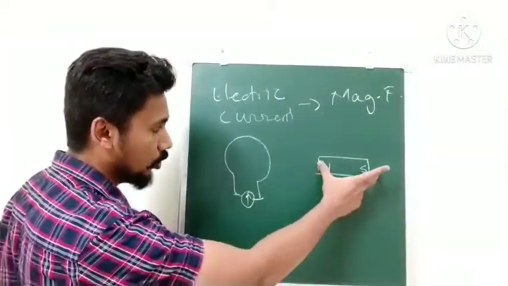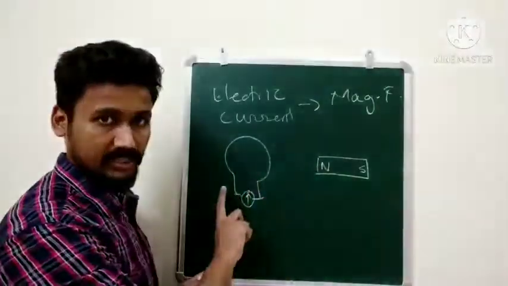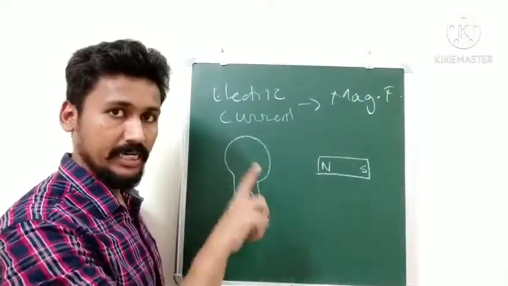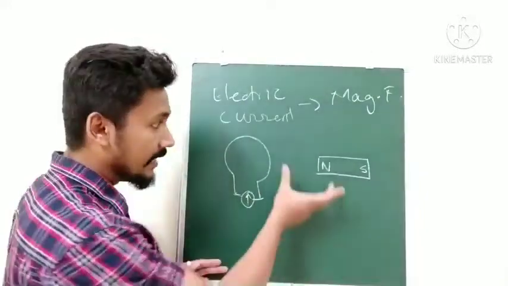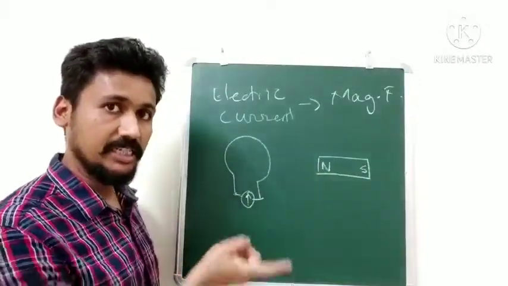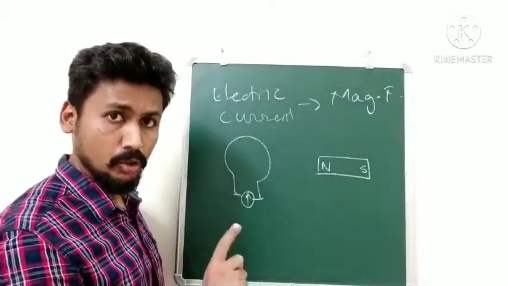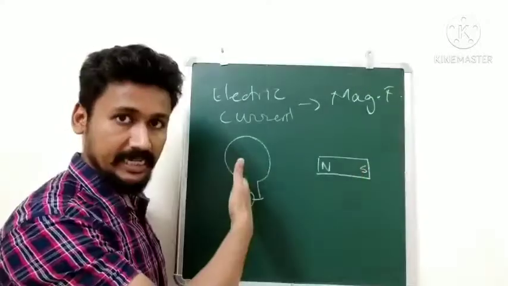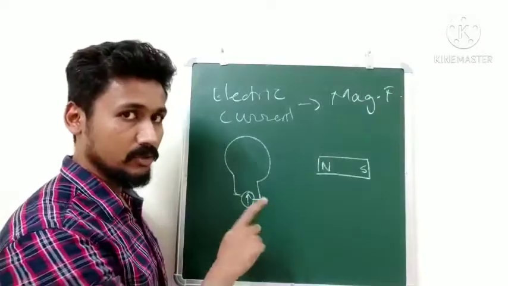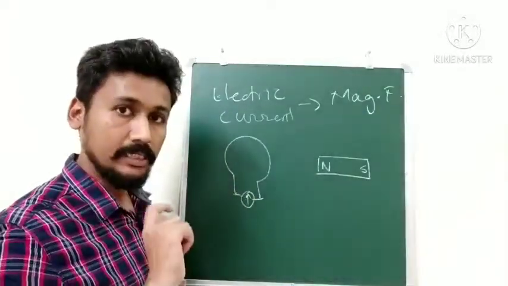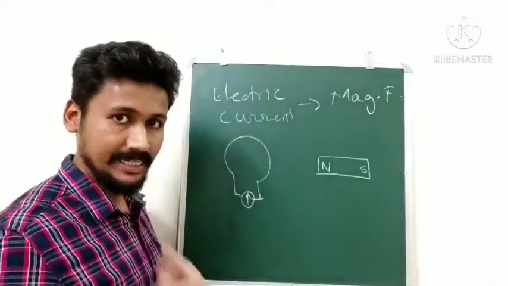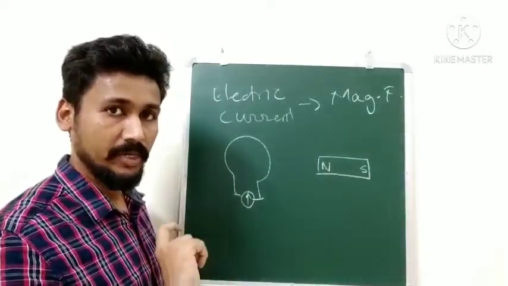We move the magnet close to the coil, it shows deflection. If we keep the magnet stationary, the deflection will be gone; it will again show null deflection. Then if we move the magnet away from the coil, once again there will be a deflection in the opposite direction. So either the field should be increasing or decreasing, and in both cases we will see a deflection. What we need is that the field should be changing.